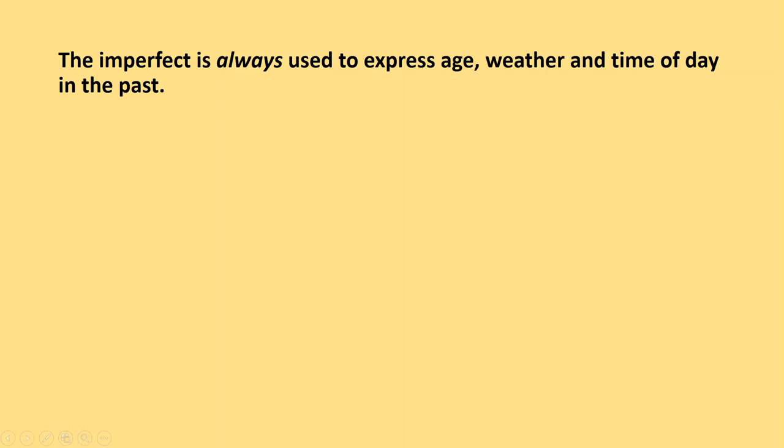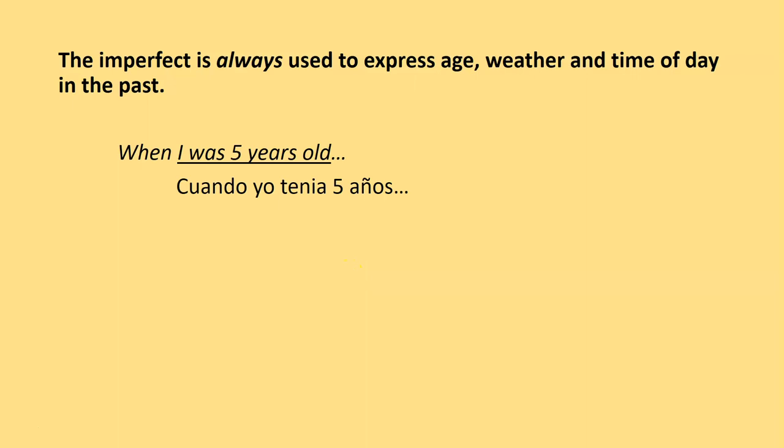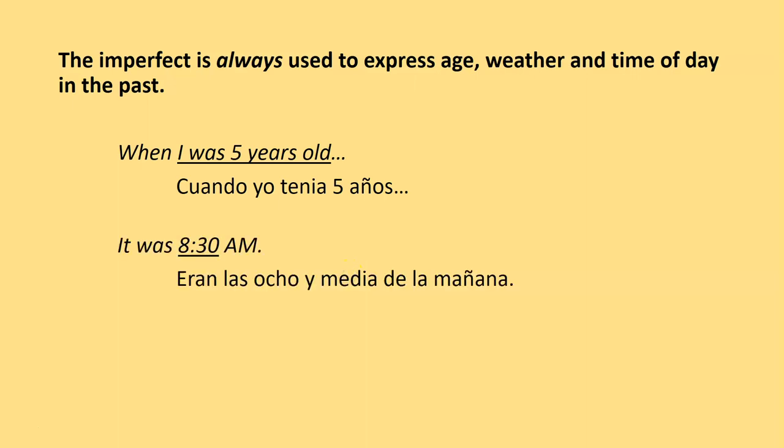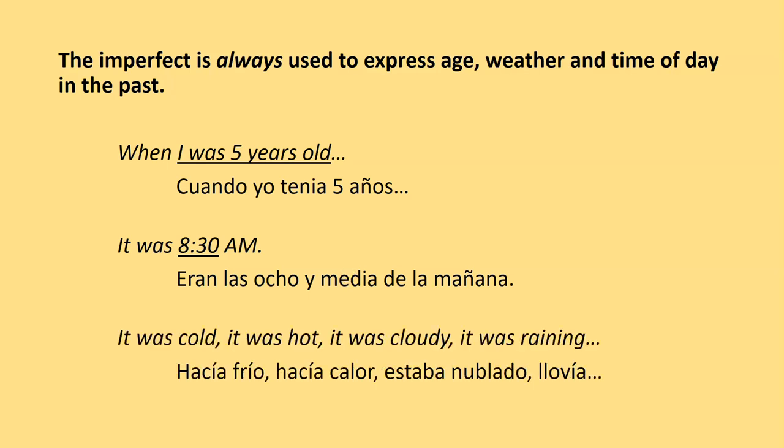The imperfect is always used to express age, weather, and time of day. Cuando yo tenía 5 años, eran las 8:30 de la mañana. Hacía frío, hacía calor, estaba nublado, llovía. Use the imperfect with this kind of expressions. When I was 5 years old, when I was 10 years old, when I was young, when I was a child, when I was a teenager. Also, for time, if you are going to talk about something that happened in the past and you mention time, it will be always in the imperfect.